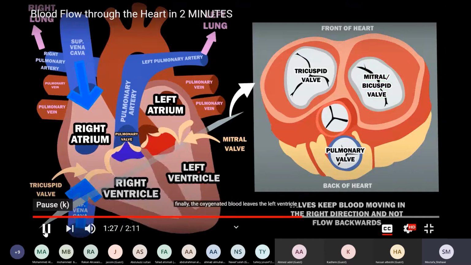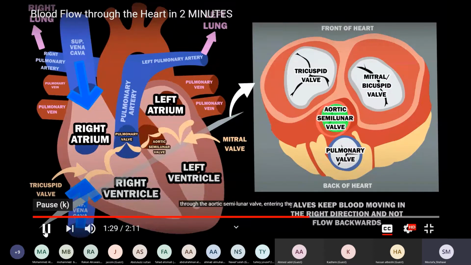Finally, the oxygenated blood leaves the left ventricle through the aortic semilunar valve, entering the aortic arch. This is the last valve that separates the left ventricle and the aorta. Never mind the name, but it's a valve that separates the left ventricle and the aorta, and makes sure that the blood moves from the left ventricle to the aorta, not in the opposite direction.